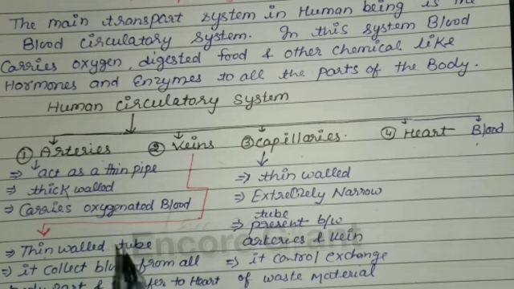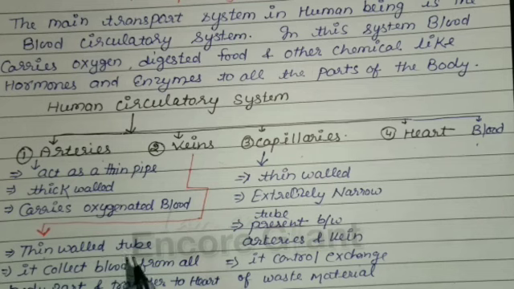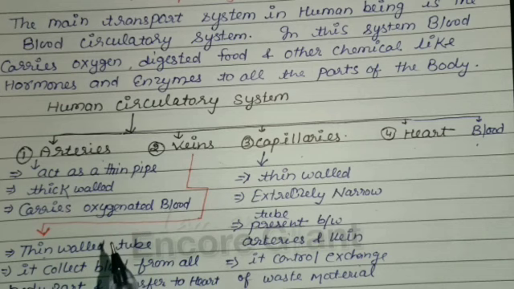It means the blood comes from the heart with high pressure. Arteries are found in the whole of the human body. The main artery is connected to the left ventricle of the heart through a valve. This main artery carries oxygenated blood from the left ventricle to all the parts of the body.